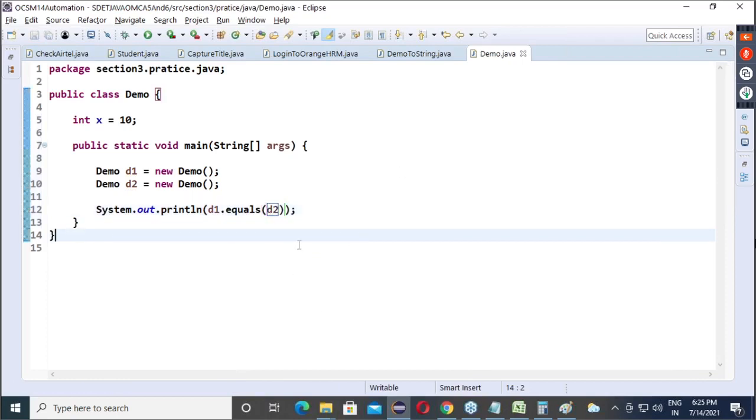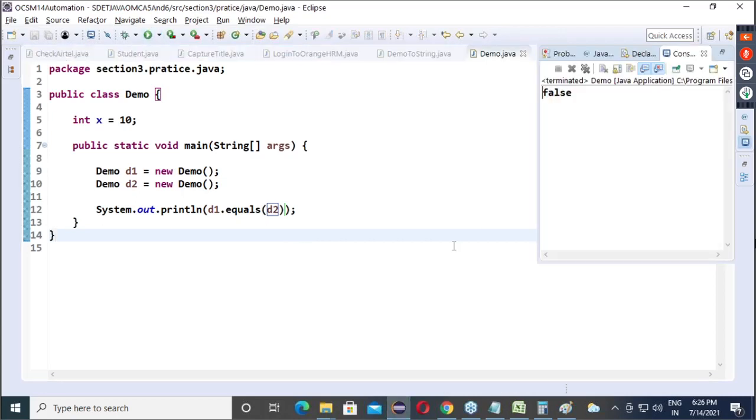Okay. And guys, will it be true or will it be false? So guys, always remember this part. Object class equals method always performs address level comparison of two objects.